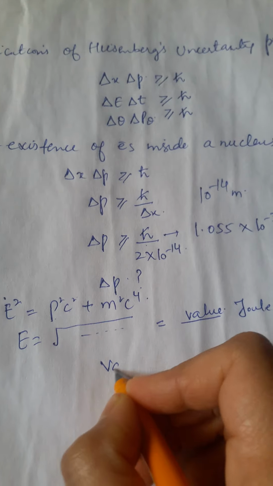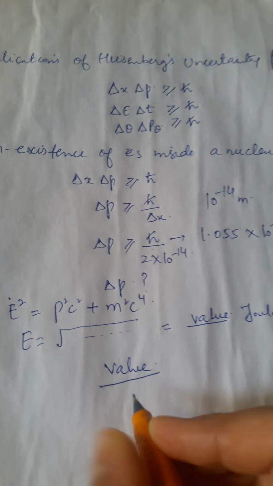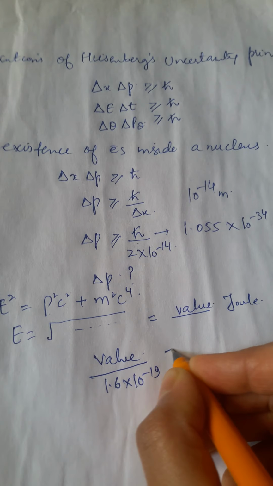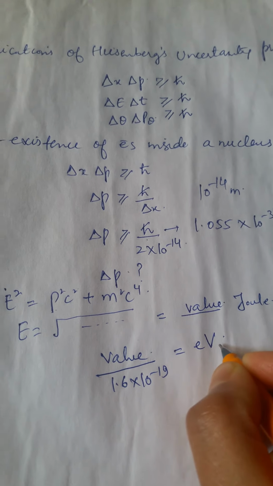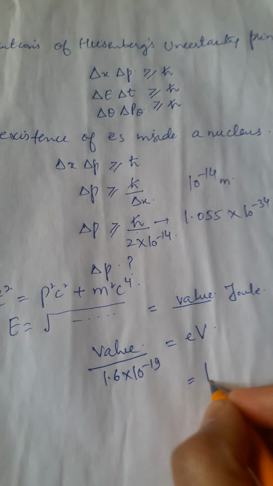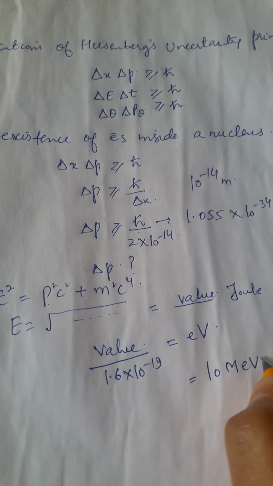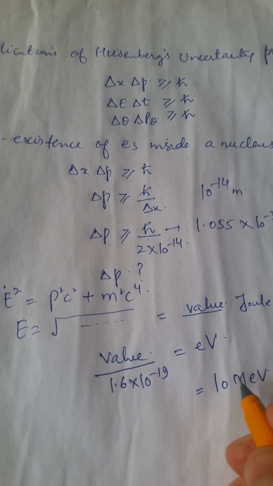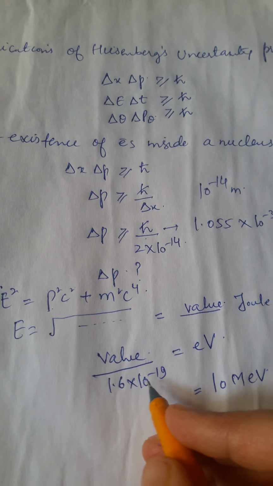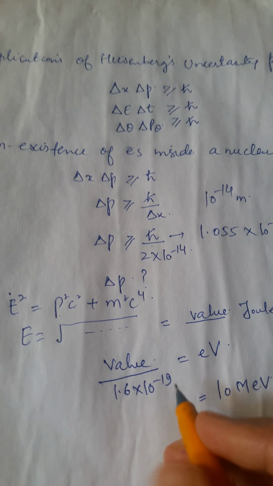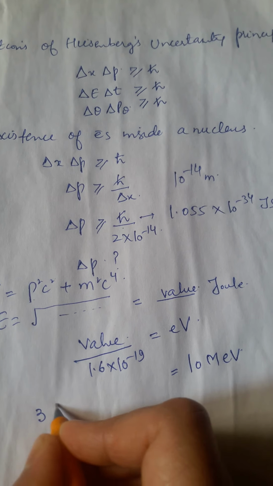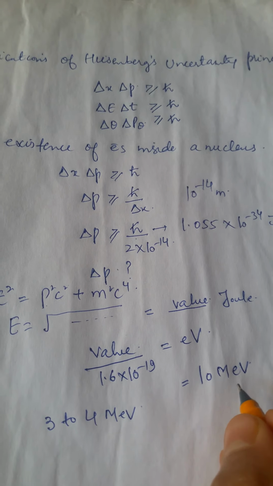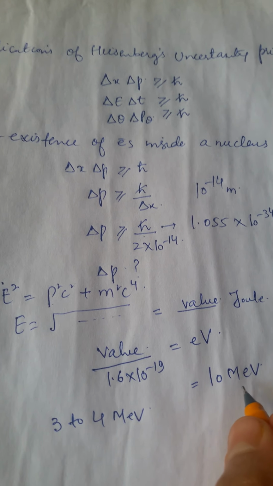We'll further divide this value by 1.6 into 10 to the power minus 19 to obtain the energy value in terms of electron volt, and we get this to be equivalent to 10 MeV, that is 10 mega electron volt. But experimentally we have seen that the energy of the particles that are emitted from the nucleus is not greater than 3 to 4 MeV, which implies that electrons do not exist inside the nucleus.